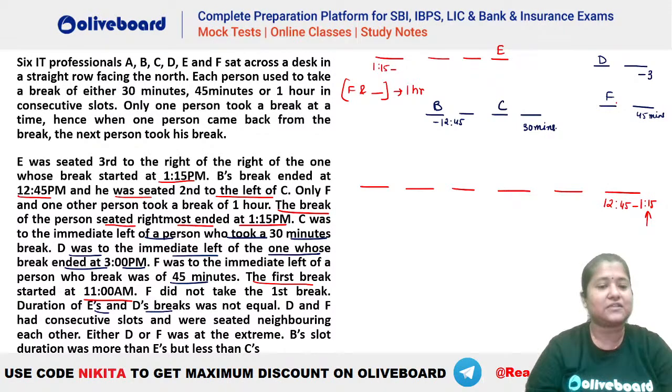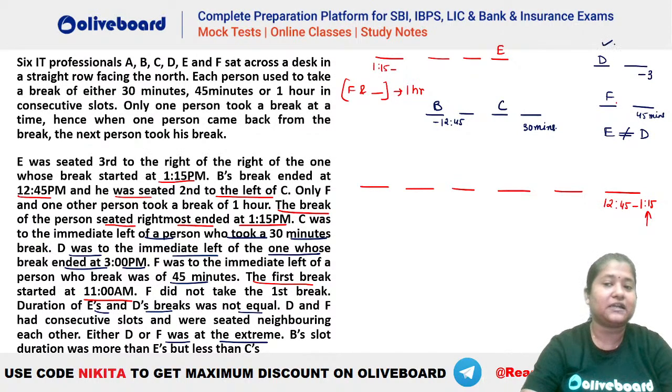Duration of E and D's break is not equal. So D and E should not be having equal duration break, right? So let's write it down. That is, E is not equal to D. So E and D are not having equal duration break. Also, D and F had consecutive slots and were seated neighboring each other. So you can see that D and F should be neighboring each other, right? And also, either of them has to be at the extreme end here.